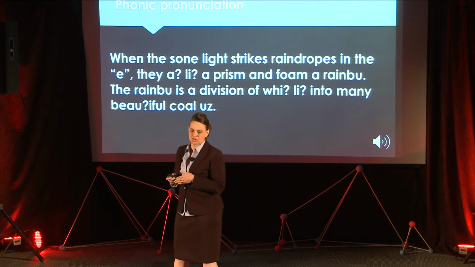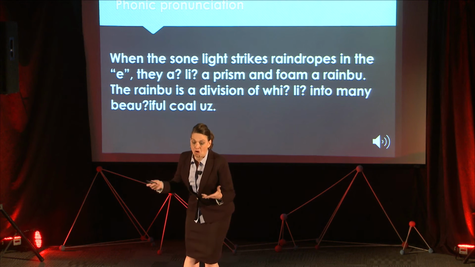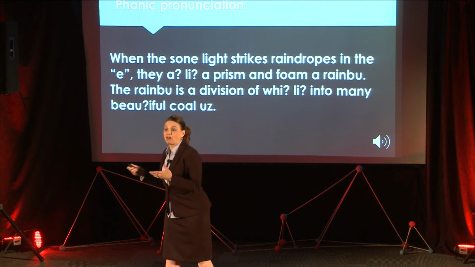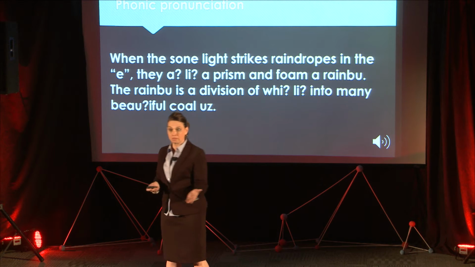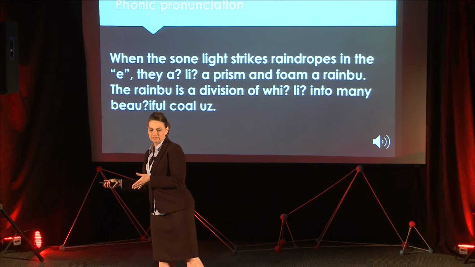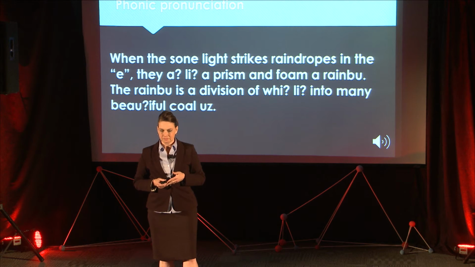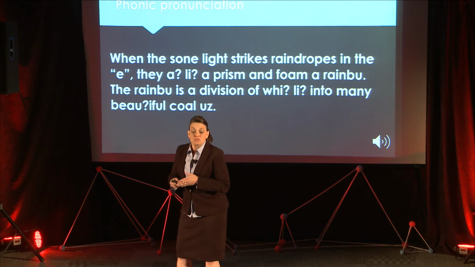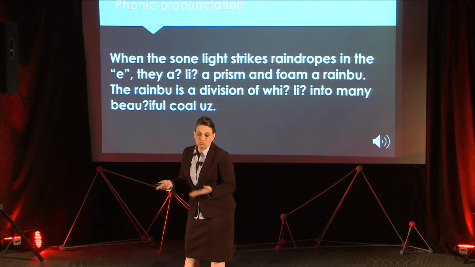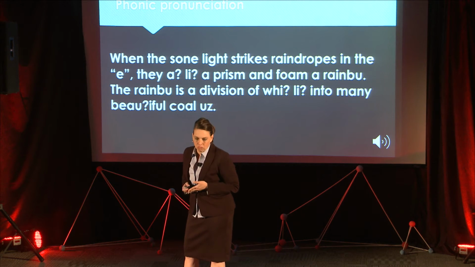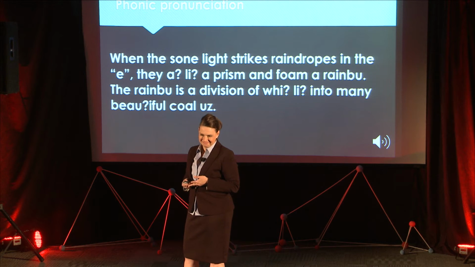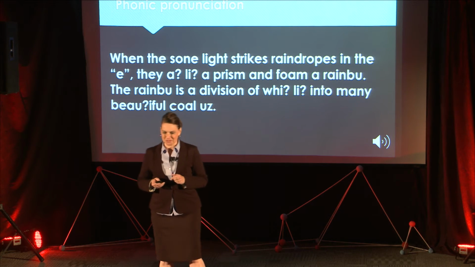When the sunlight strikes raindrops in the air, they are a prism and foam a rainbow. Form, omission of R. Rainbow, a vowel substitution. The rainbow is a division of into many beautiful colors. Great use of glottal stops.